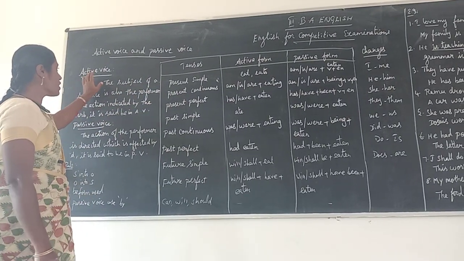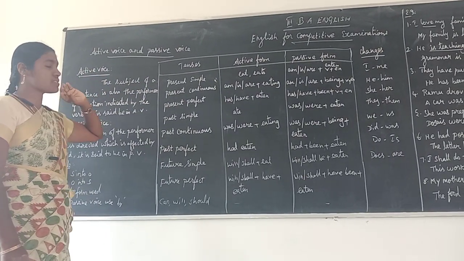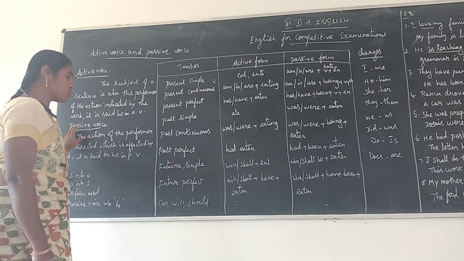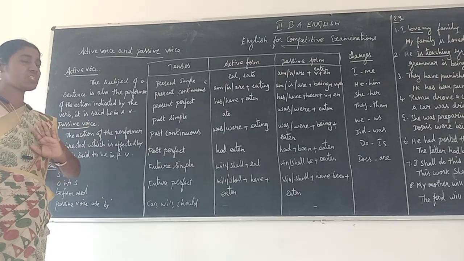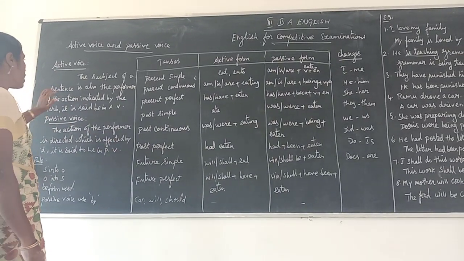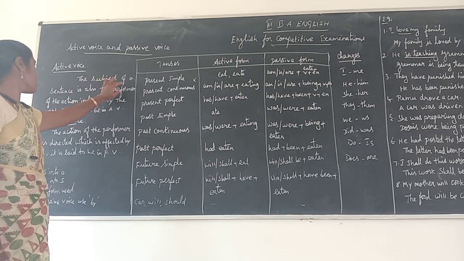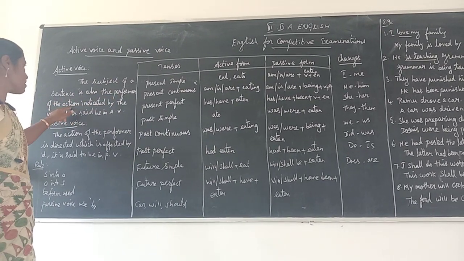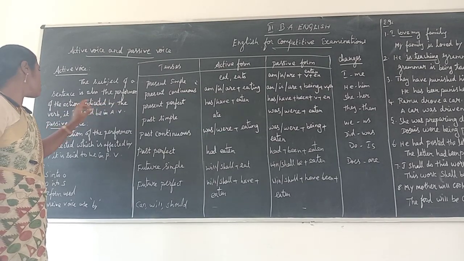In active voice we use subject, verb and then object. Passive voice is also the same, but there are some changes between active voice and passive voice. In active voice, the subject of a sentence is also the performer of the action indicated by the verb.